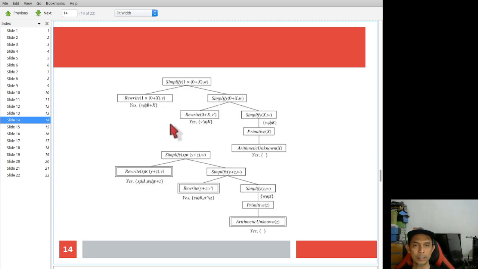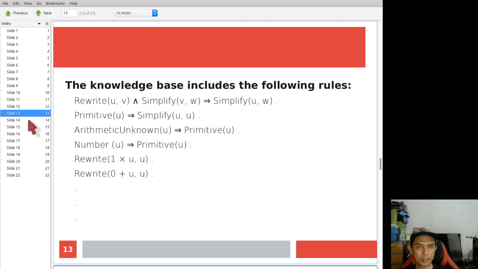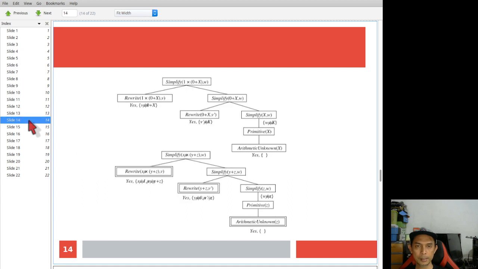Now you can construct a tree for this knowledge base. So you have one rule based on the simplification of 1 times 0 plus x. This is the first tree at the top, and then you have the second tree at the bottom.